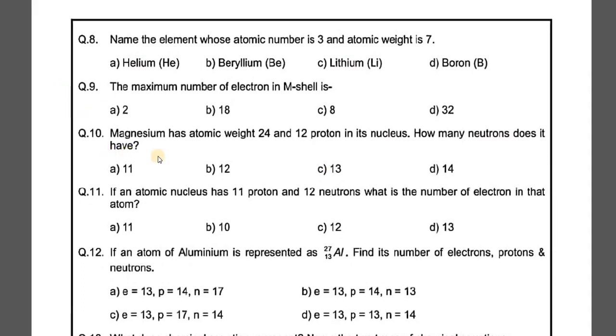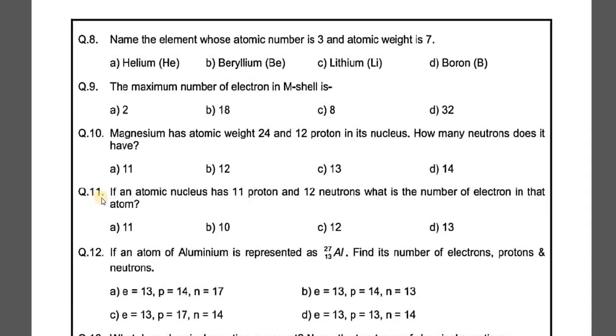Question number 10. Magnesium has atomic weight 24 and 12 protons in its nucleus. How many neutrons does it have? If you remember, atomic weight is equal to number of protons plus number of neutrons. So if you just subtract the number of protons from its atomic weight, you will get the number of neutrons, and that is 24 minus 12 is equal to 12. So the option number B is correct here for magnesium. That means it has 12 neutrons, 12 protons, and 12 electrons as well.